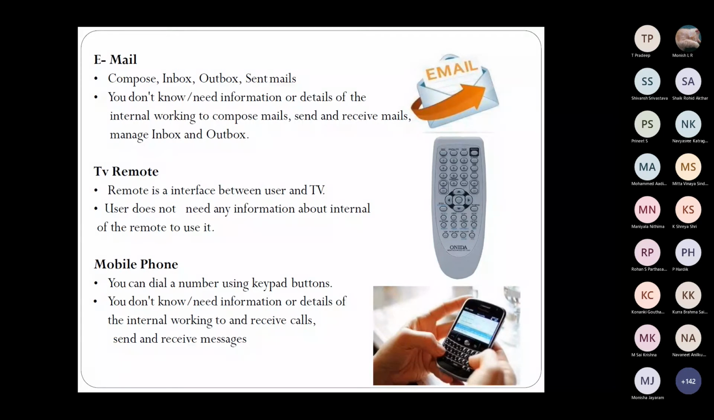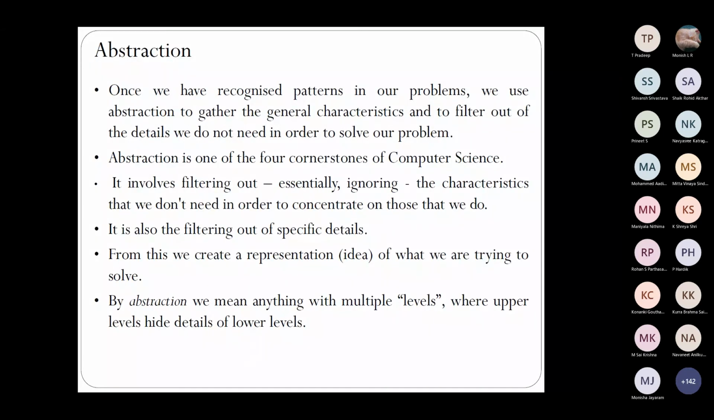So abstraction comes once you have decomposed and then recognized patterns in the sub-problems. What happens is we have so many characteristics, but we try to identify only the important ones, ignoring the characteristics which we don't have to concentrate on. So specific details would be filtered out a little. We are actually trying to create a representation of the idea of what we are trying to solve.